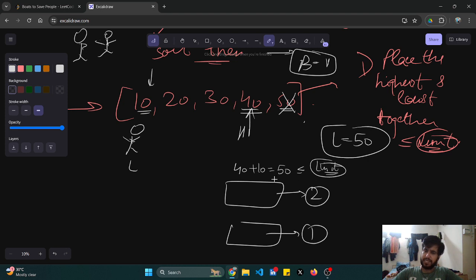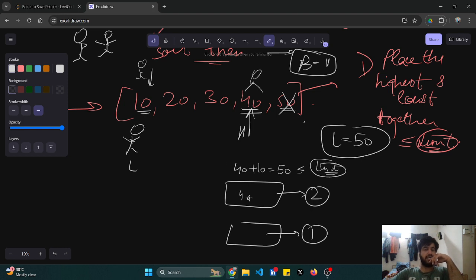Okay, so what in this case I'll do? I'll send them together. Basically, this 40 is a healthy one. See, 40 is a healthy one. 10 is a slim one. I try to send them together in one boat. So 2 people are done. And only one boat is utilized.